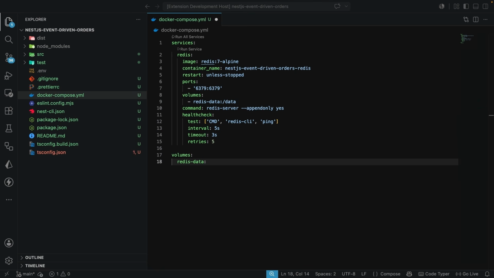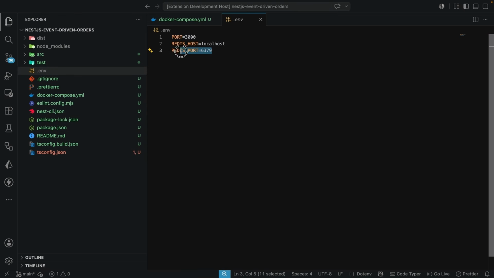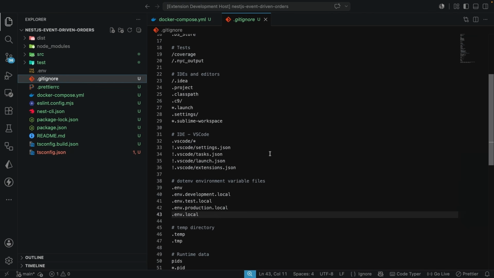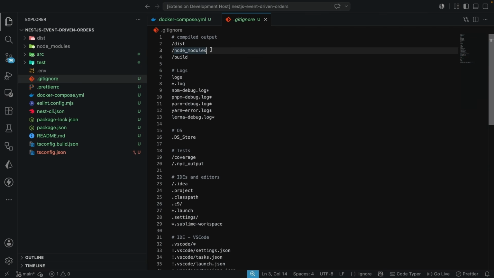Now that you have this, the env file already exists. So here you just want to make sure that you have everything like this in your env file. You want to make sure that this Redis port over here and the host points to localhost like this. So you just want to go on and double check you have this like this here. Now you also want to make sure that in your gitignore you also have Docker related ignores. We already have the .env, which we have confirmed. We already should have the node_modules somewhere here, which we do. And we also have the distribution folder over here.